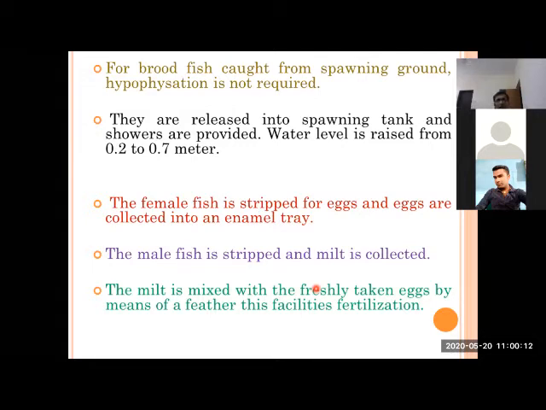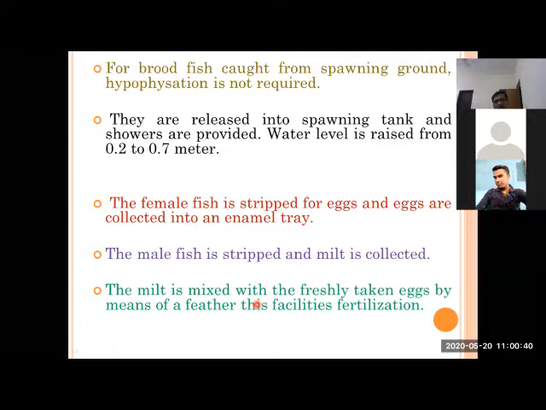Even sometimes if we take this brood stock from the large rivers or sometimes in dams like Tarapurwala, they are just stripped from one side, and their eggs are brought to the hatchery for hatching purpose only. Natural brooders are normally not injected with hormones. Both male and female are stripped like this in silver carp and grass carp. The male fish is stripped and milk is collected very easily. The milk is mixed like in common carp.